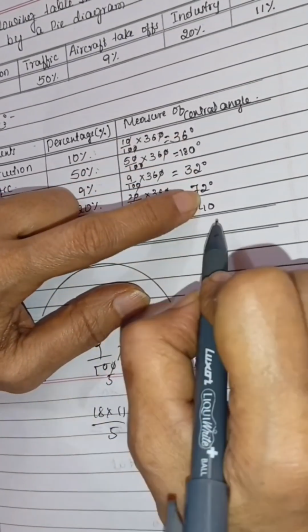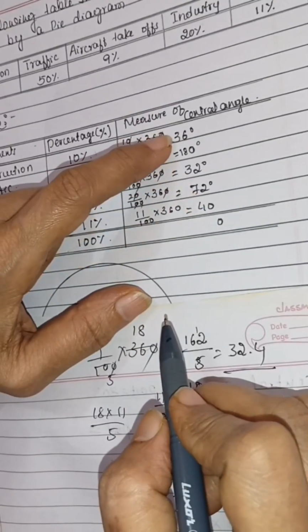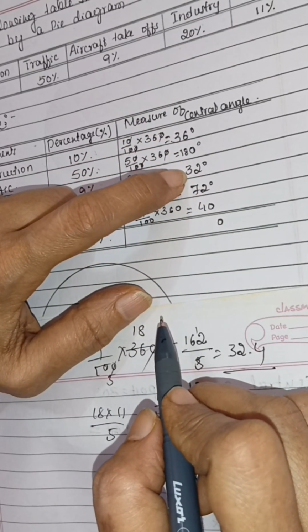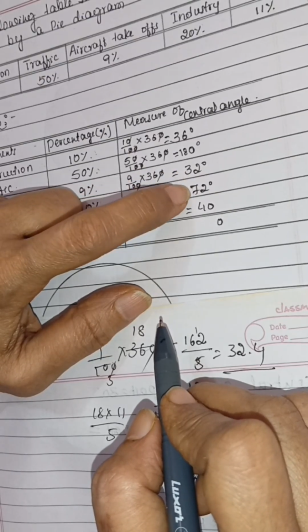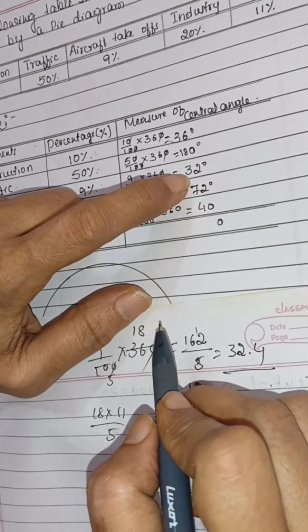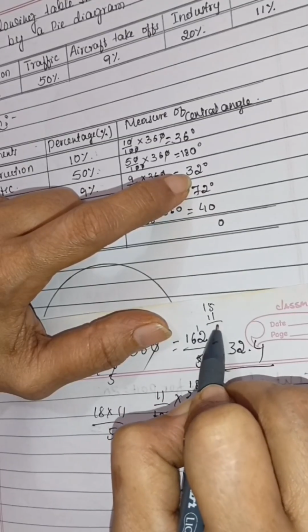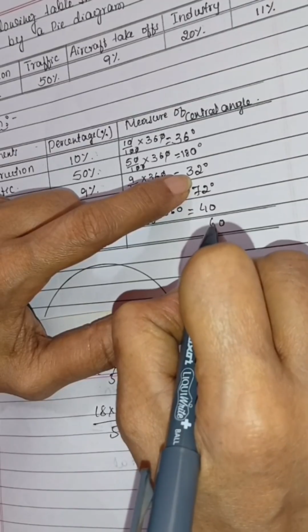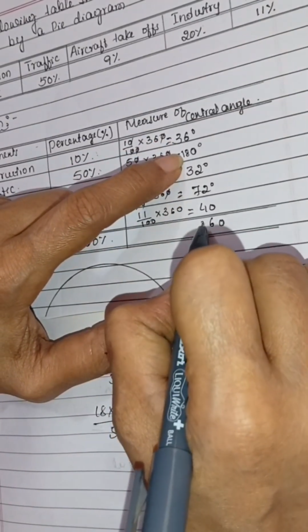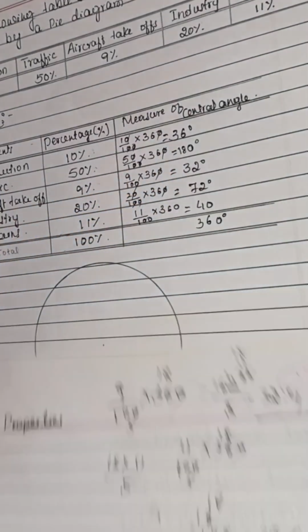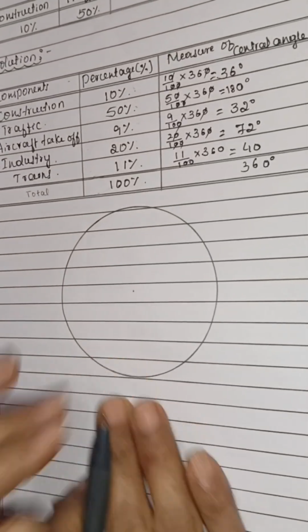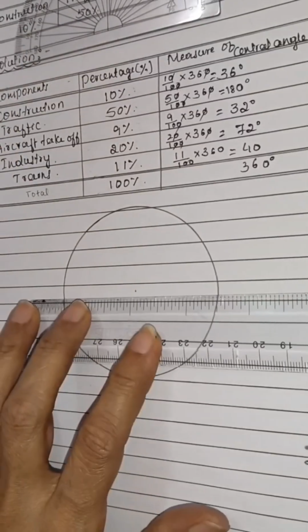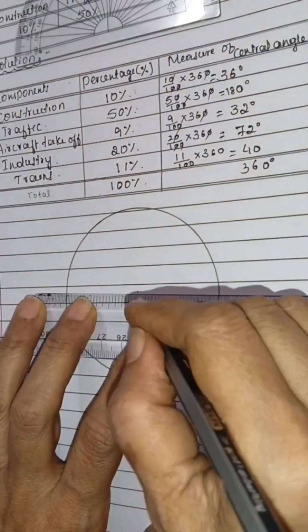6, 2, 4, 10. Okay, then 1 carry. 4, 12, 15. Okay, 15 plus 15 plus 11. Yeah, 26. 2 and this one 180, 360. Exactly, no? Yeah, 360. Now we have to show through pie diagram. First one, draw one radius. We need protractor. Draw one radius from the center.